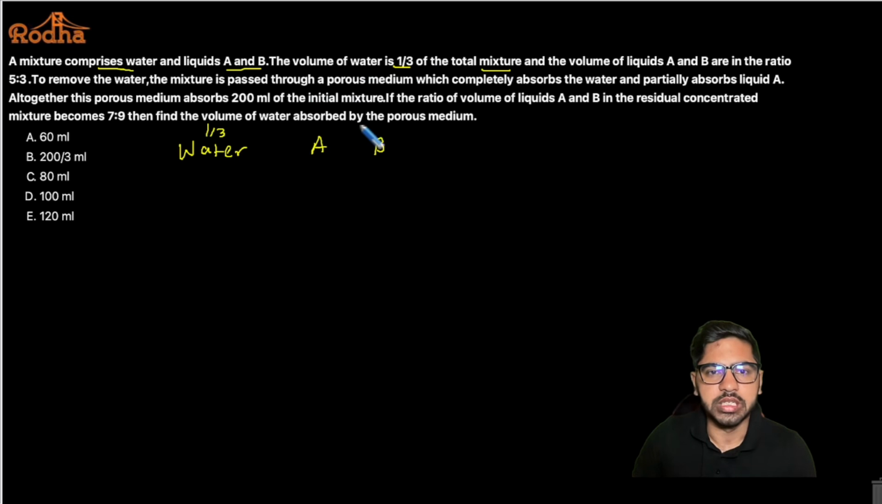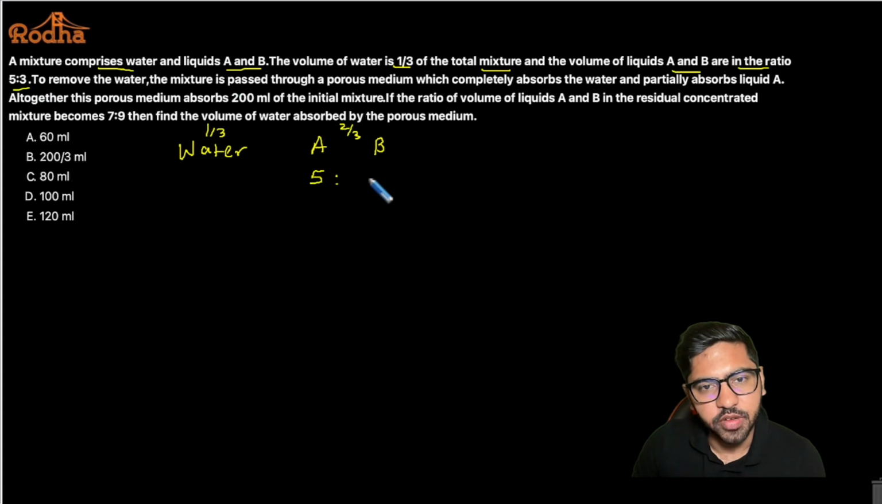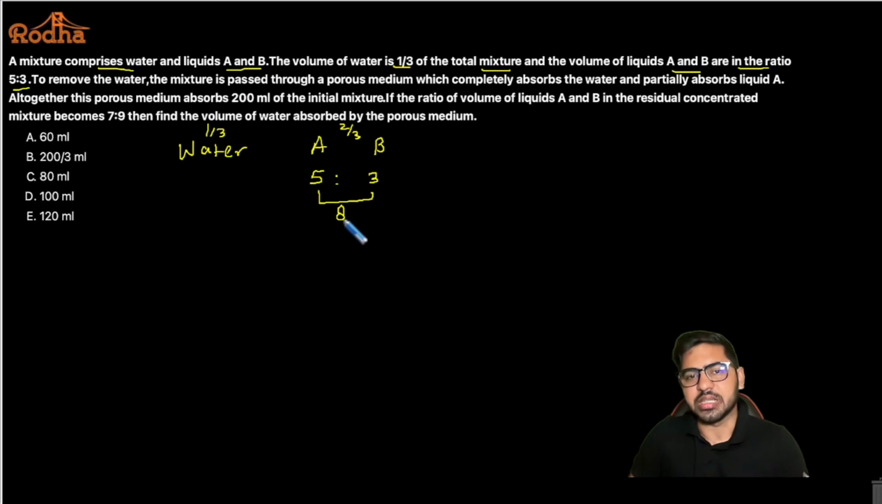So the volume of water is 1/3. That means 2/3 is A and B, right? If 1/3 is water, then 2/3 of the mixture is going to be A and B. And the volume of liquid A and B is in the ratio 5:3. So A and B is in the ratio 5:3. That means the total combined A and B is 8, right?